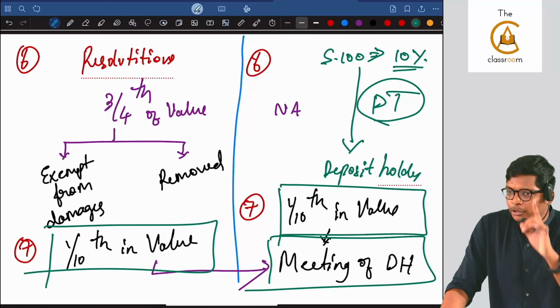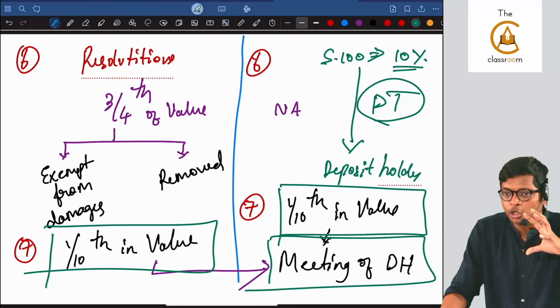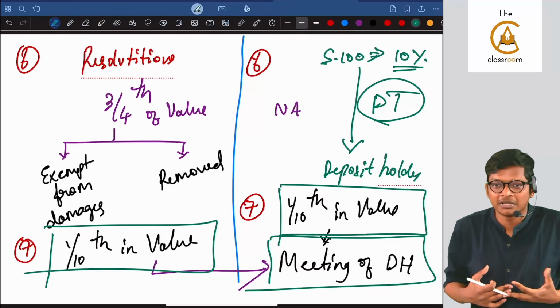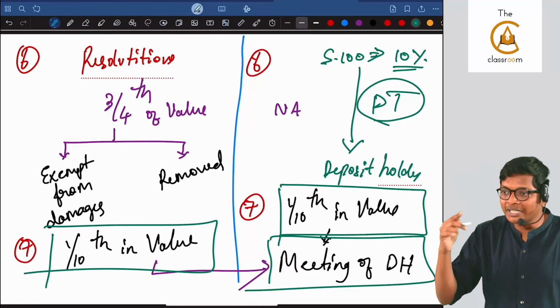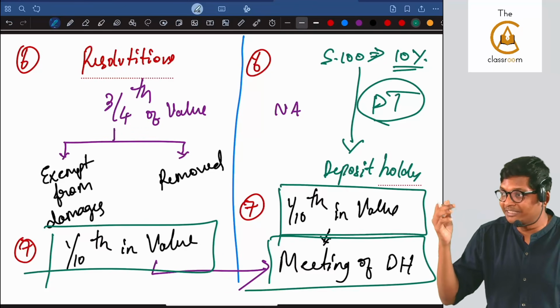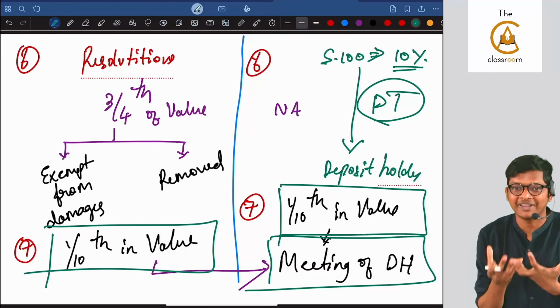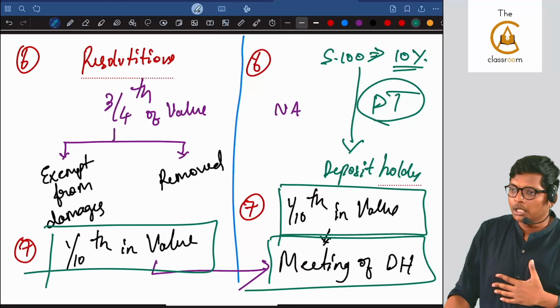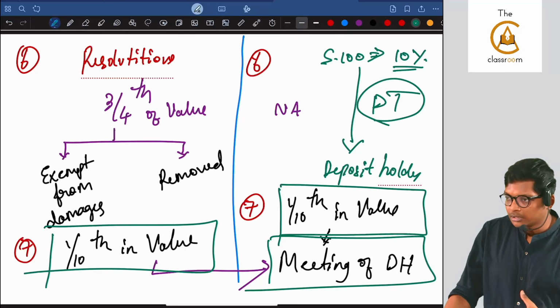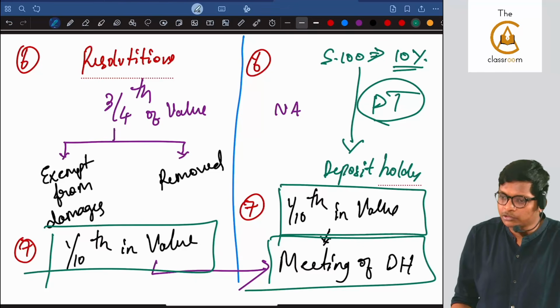Understanding, guys? Sir, what if one deposit holder or one debenture holder itself has 12% of value? Can he call? Yes. See, in shares they will tell voting power, paid up share capital, because there is something called voting. Here nothing like that. Just 1/10 of the face value of total debentures or deposits is enough. Are you following, guys? Clear? Understanding, Roshan? With this, the 1/10 limit is over.